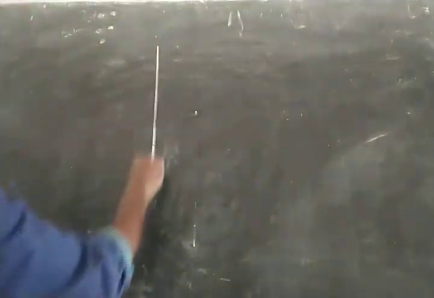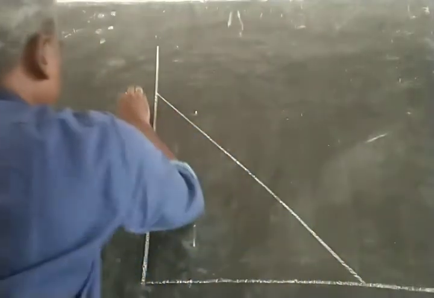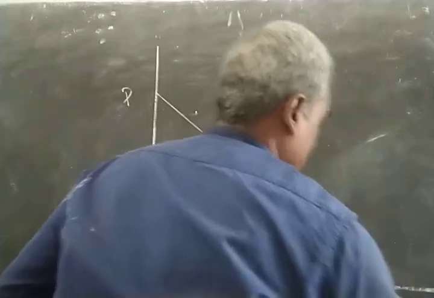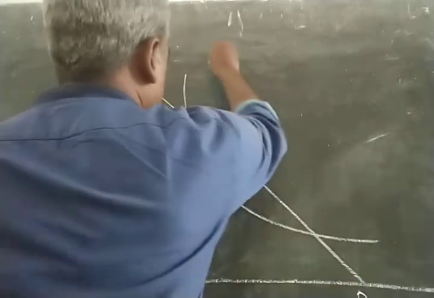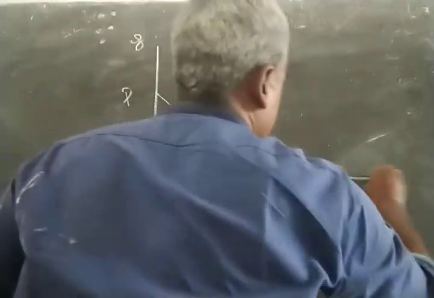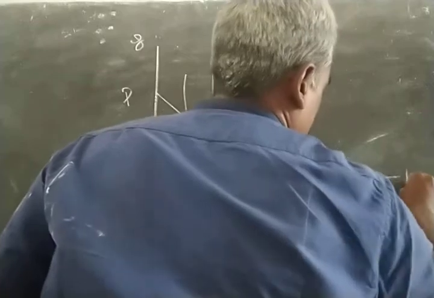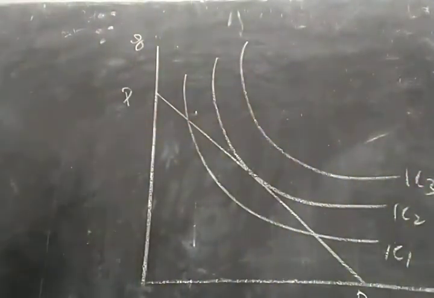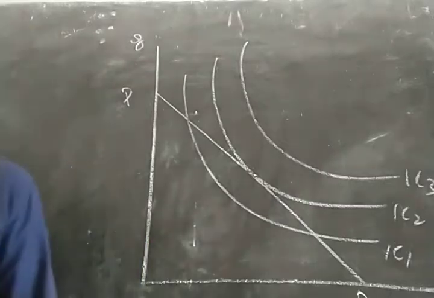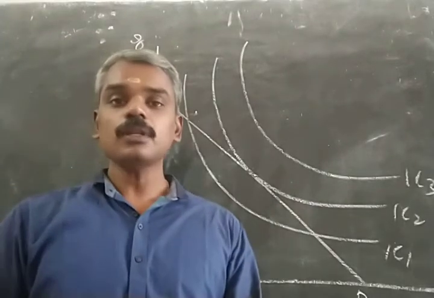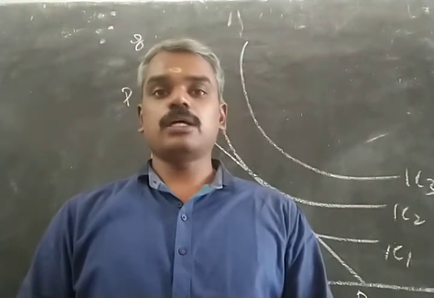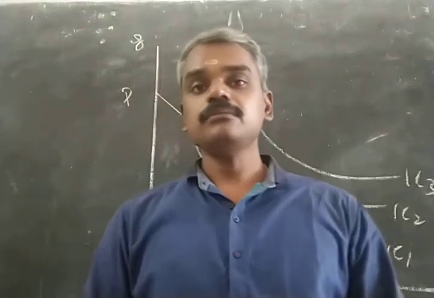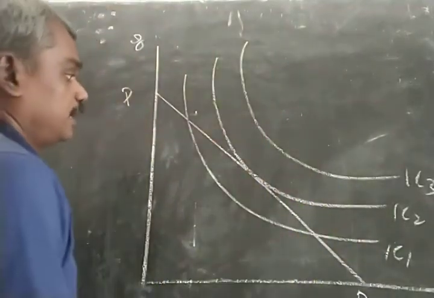Again, this is the space and this is the budget line PV, and we know that we have different indifference curves, IC1, IC2, IC3, and this analysis will show how the consumer maximizes his satisfaction with his limited income, or how the consumer will arrive at the equilibrium with his available income and given taste.